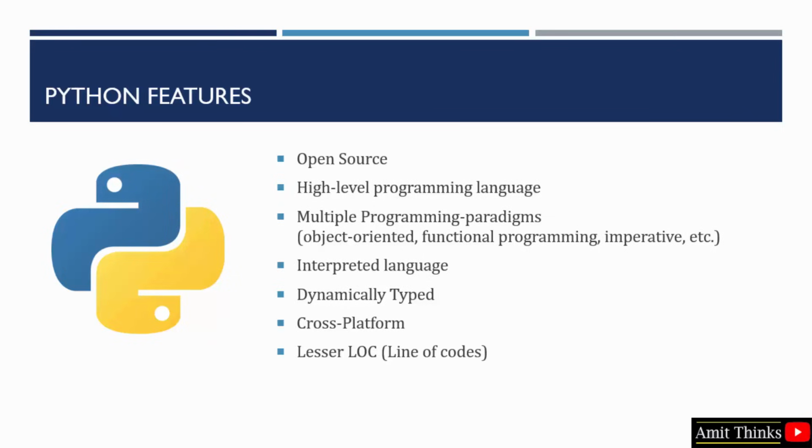That means you can install and work on Python on your Windows, Mac as well as Linux operating system. It includes fewer lines of code. That means the same program written in Java will consist of more lines of code than Python. Why? Because Python includes English-language-type methods which are very easy to implement, and within few lines of code you can accomplish the task easily. In this video we saw what is Python, why it is so popular, what are its features, and why even in data science Python is a must.